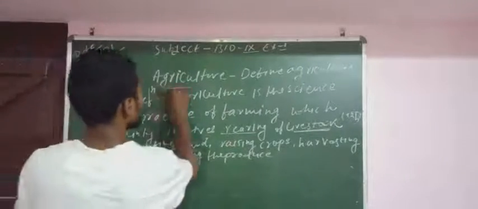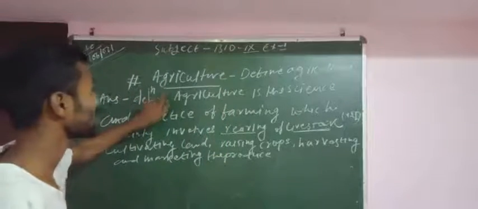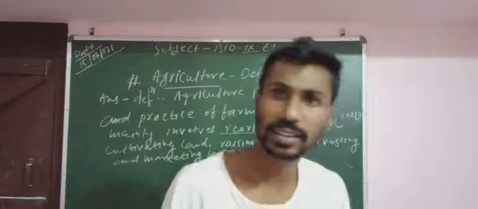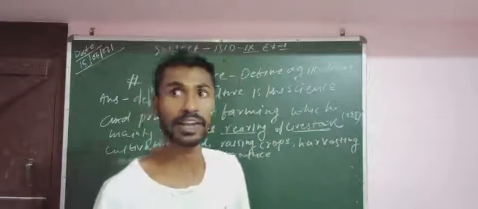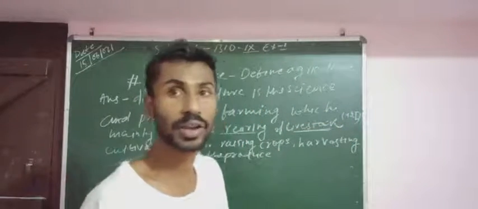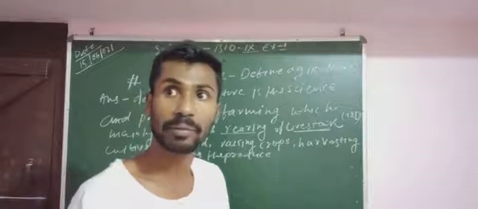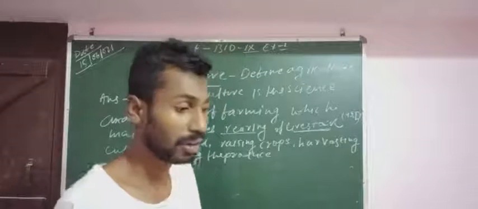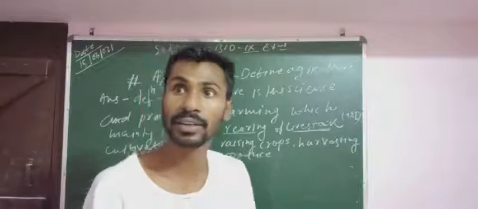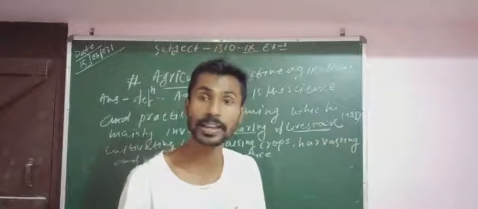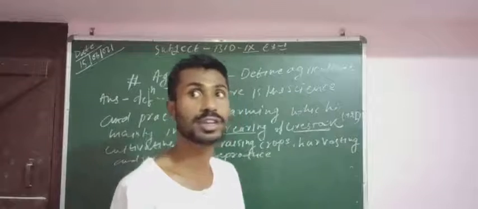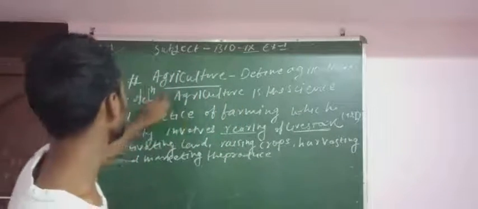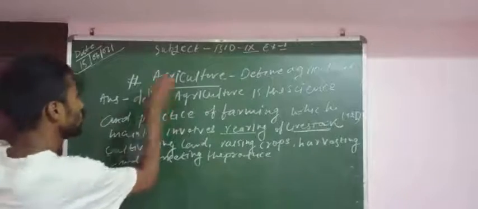Today's topic is agriculture. In our last class, I explained organic farming. What is organic farming? What are the advantages and disadvantages of organic farming? What are fertilizers? What are the side effects of fertilizer? All those things we discussed in our previous classes. Today I will tell you some new topics and some new definitions.